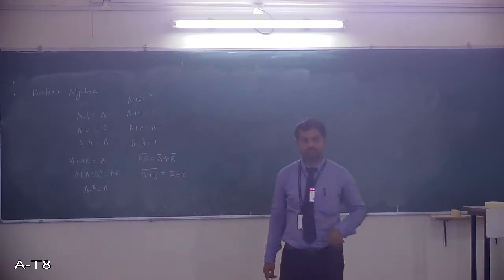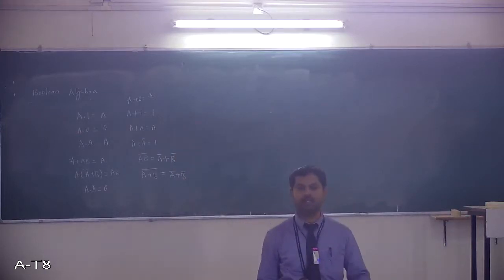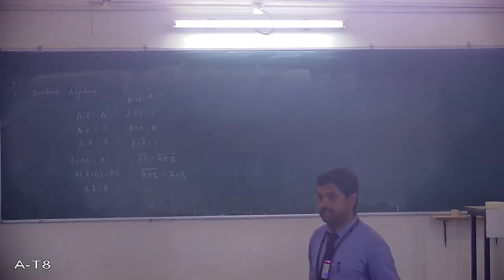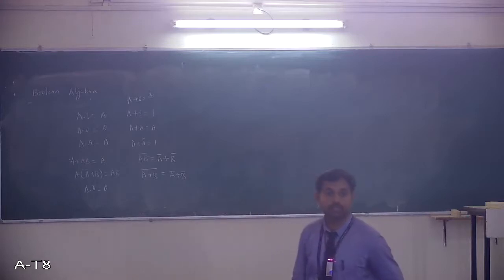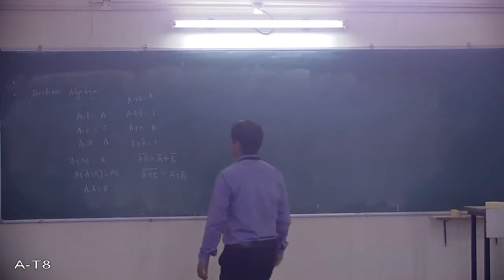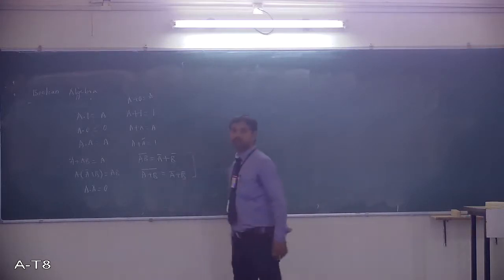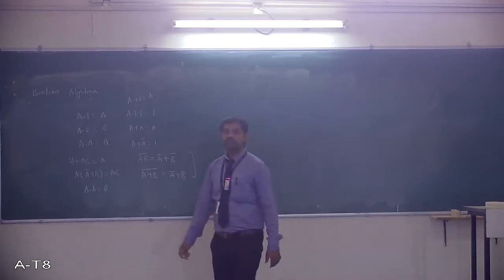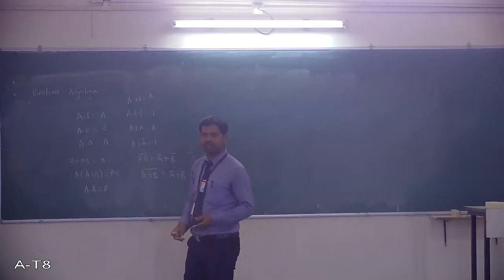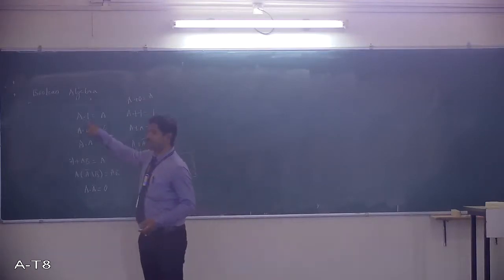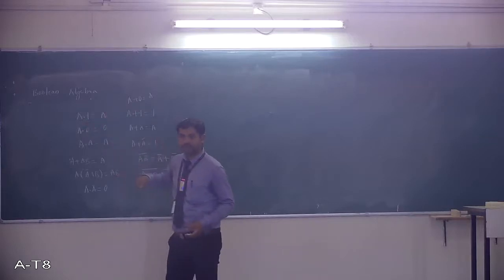These are Boolean postulates or Boolean identities we'll use in Boolean algebra, along with De Morgan's theorem. There is no proof required. You can just put up some value and you will come to know that A into 1 is equal to A. I have written that. Why?